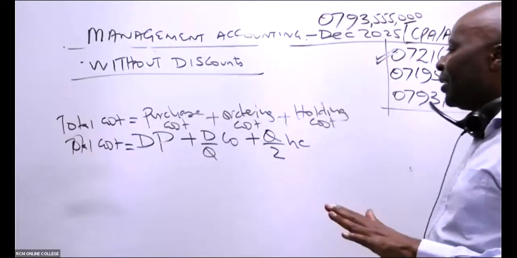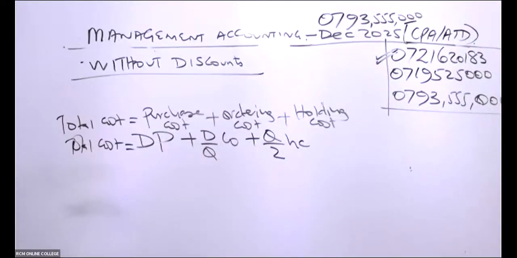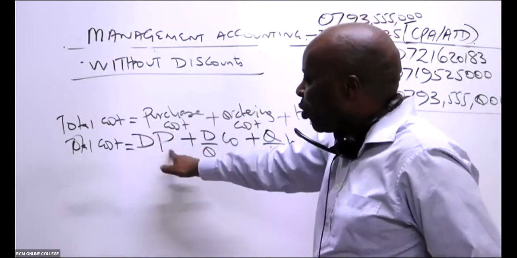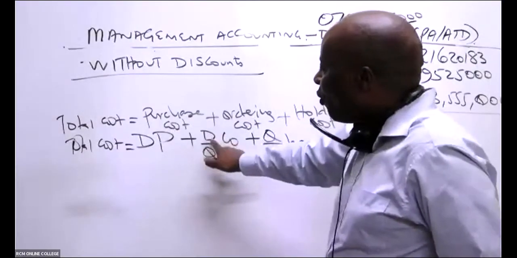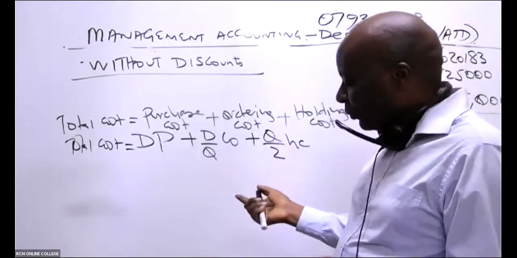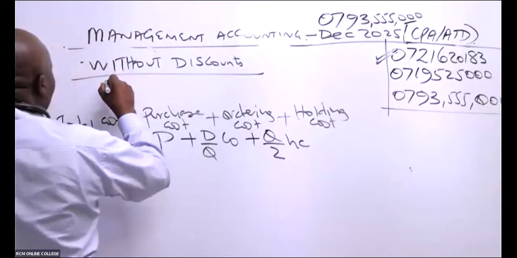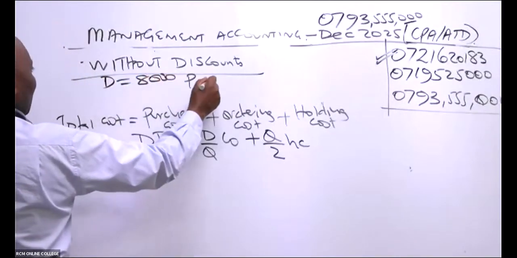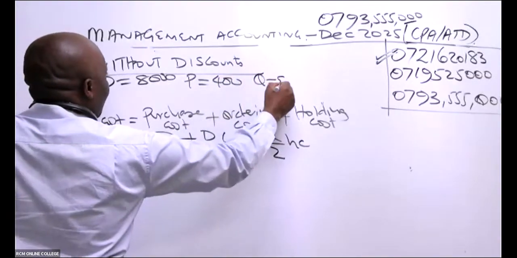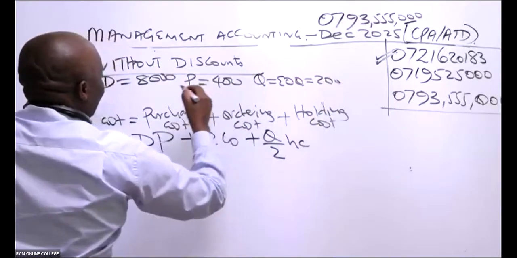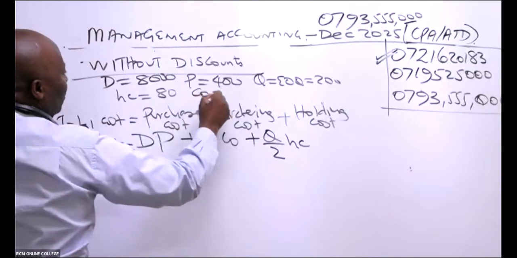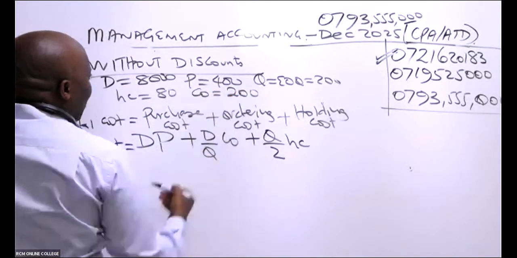Let me get to know, ladies and gentlemen, whether you guys have been able to understand this formula. Anytime they want us to give them total cost, purchase cost for the whole year, you take annual units demanded times price per unit, plus D over Q CO, plus Q over 2 HC. This Q could be your EOQ, what we've calculated there. So don't forget that our D was 8,000. Price was 400. Q, our EOQ, is 200. HC is 80. And CO was 200.